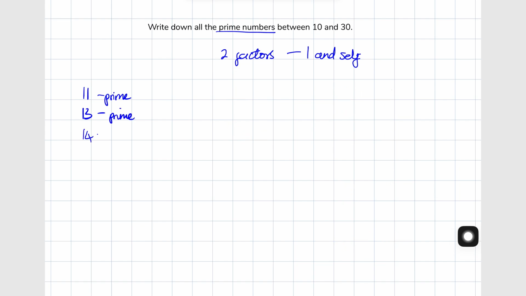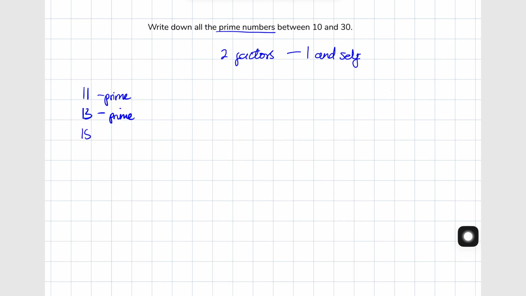Let's try this with 14. So in addition to the 1 and itself, we'll divide it by 2. That does not leave a remainder, so it is not a prime. It is divisible by 2, so now it has more than 2 factors.